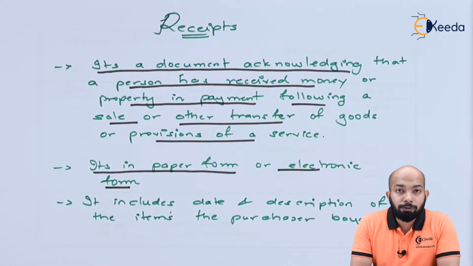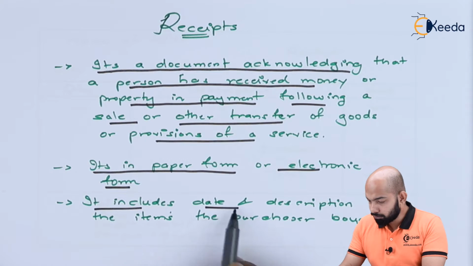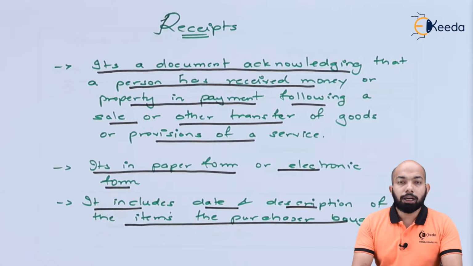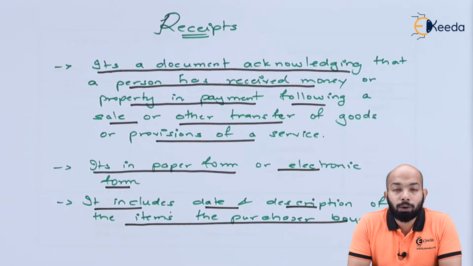It can be either in paper form, whereby it is manually written down and given to you, or probably it's an electronic form, whereby you can take the example of an ATM withdrawal slip, or probably the slip that you receive after making all the transactions or after purchasing certain goods from the store market. That's the receipt in an electronic form. It also includes the date and the description of the specific items that the purchaser has bought or purchased. So when you talk about receipt, it is actually equivalent to a cash memo. However, it is a different form. It is just in the form of paper format or in electronic format.